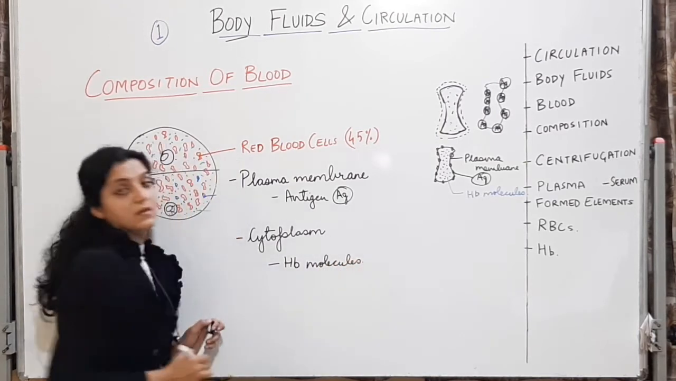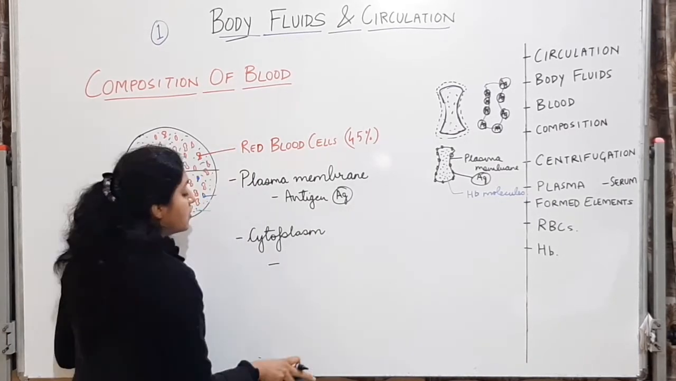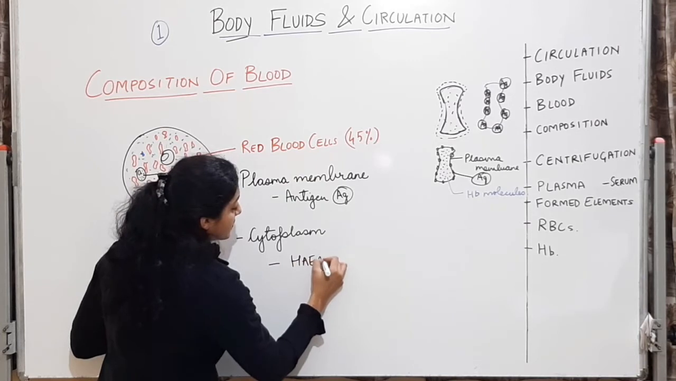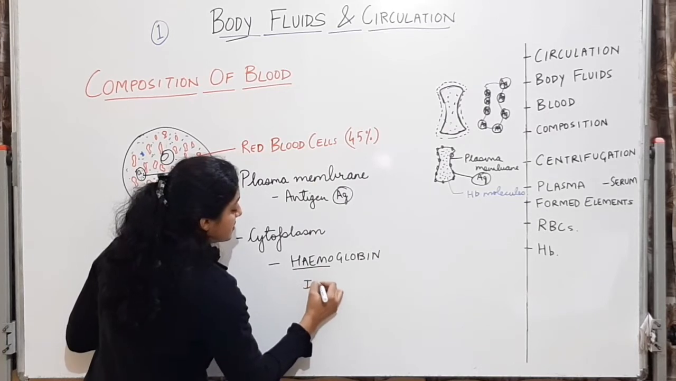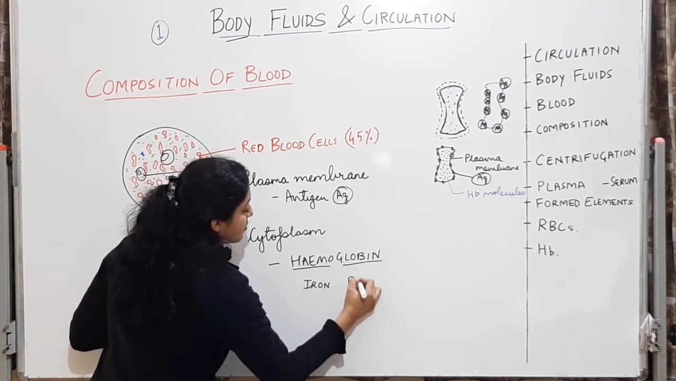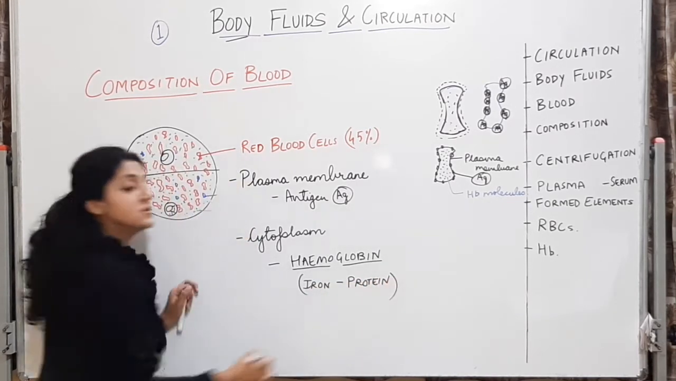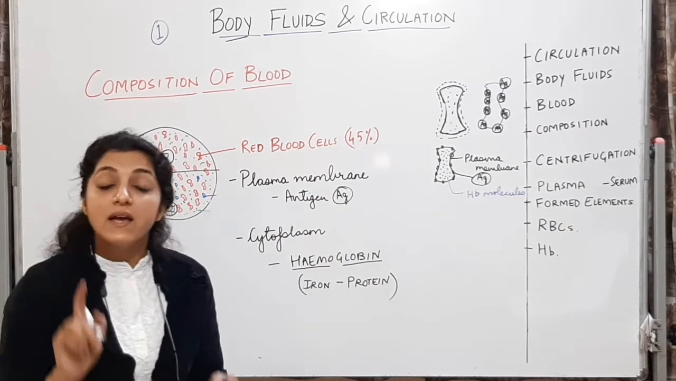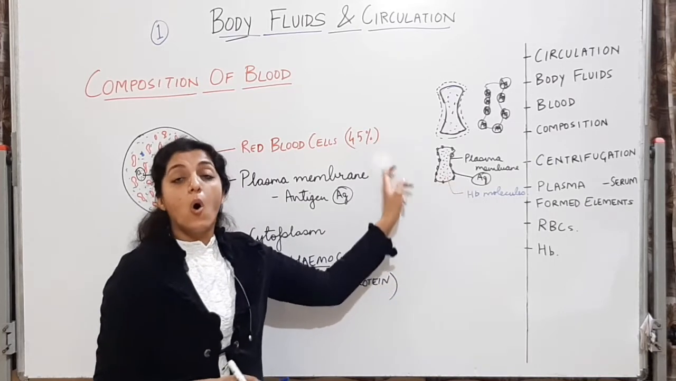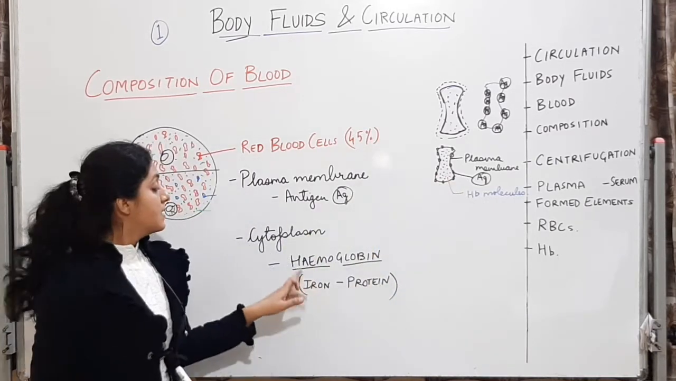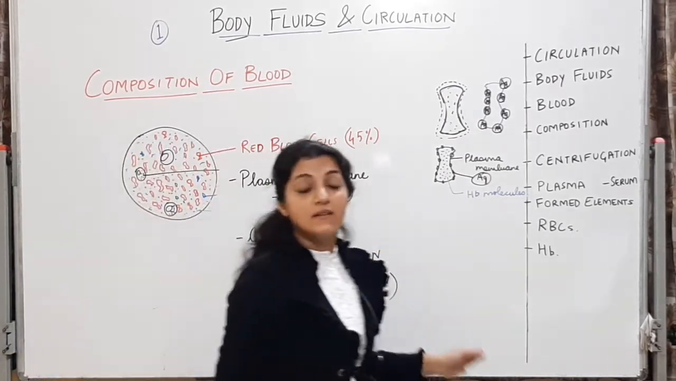Now if I actually write down hemoglobin, let me write it down for you. Hemoglobin. Heme is the iron, globin is the protein. So these are iron protein molecules. Important MCQ, hemoglobin are iron protein molecules inside the cytoplasm of the red blood cells or of the erythrocytes. Iron protein molecules inside the red blood cells or inside the erythrocytes.